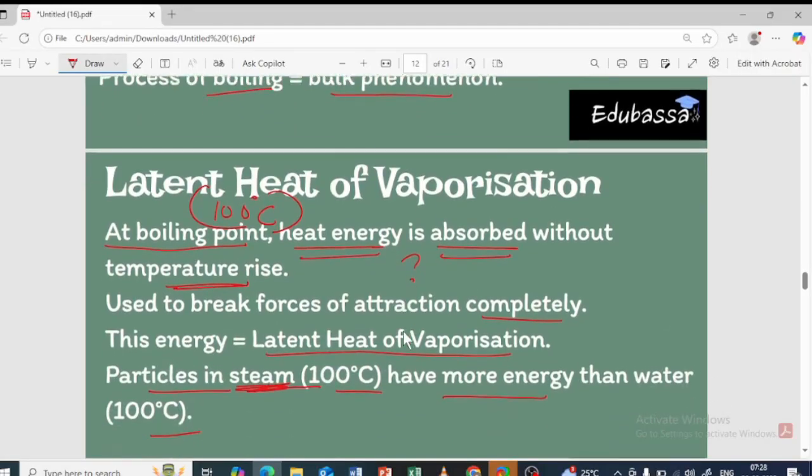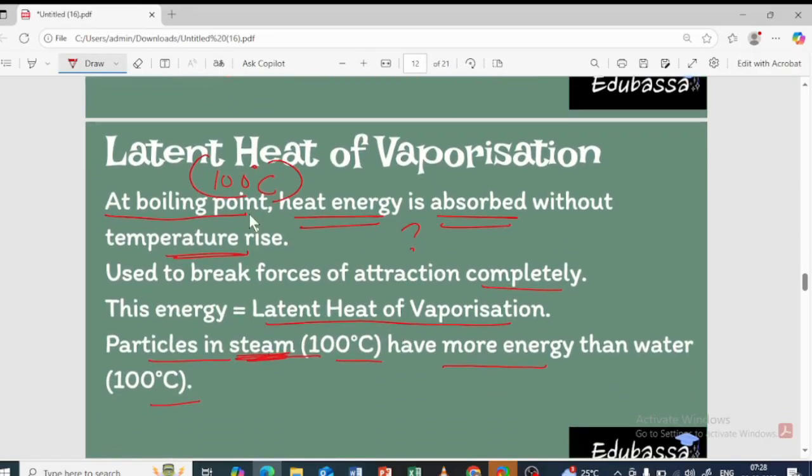Yes. So latent heat of vaporization is the same thing. At the boiling point, which is 100 degrees Celsius, the heat energy is being absorbed without increasing the temperature. Why? In order to break the force of attraction between the particles and convert it into vapor. So the particles in the steam will obviously have more energy compared to those of the water.